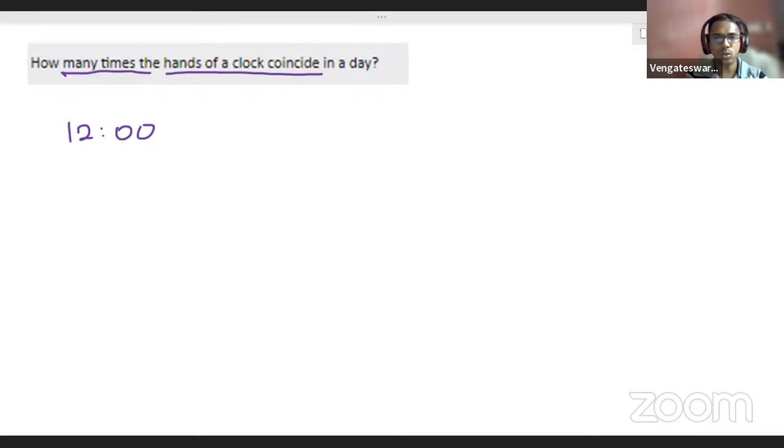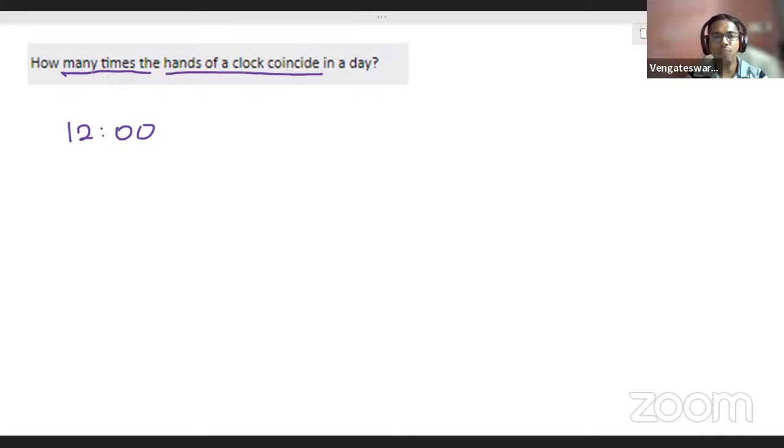For instance, imagine the time 12 o'clock. When you look at the clock, how will the two hands be? Both the hands will be exactly pointing at the number 12. You understand? That is called coinciding. Now understood? Able to understand now? So that kind of incident will happen how many times in a day? That is your question. Okay, fine. So at 12 o'clock it will happen.